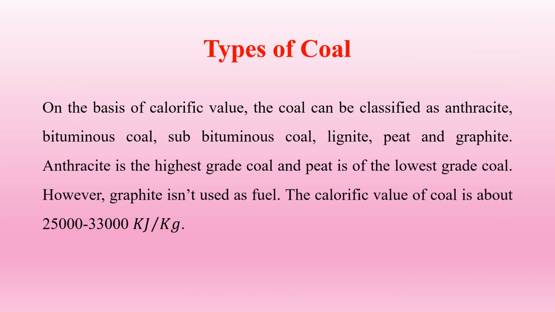Now I'll discuss types of coal. On the basis of calorific value, the coal can be classified as anthracite, bituminous coal, subbituminous coal, lignite, peat and graphite. Anthracite is the highest grade coal and peat is of the lowest grade coal. However, graphite isn't used as fuel. The calorific value of coal is about 25,000 to 33,000 kilojoule per kilogram.